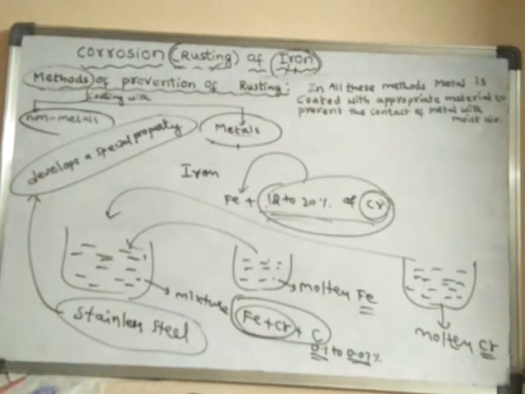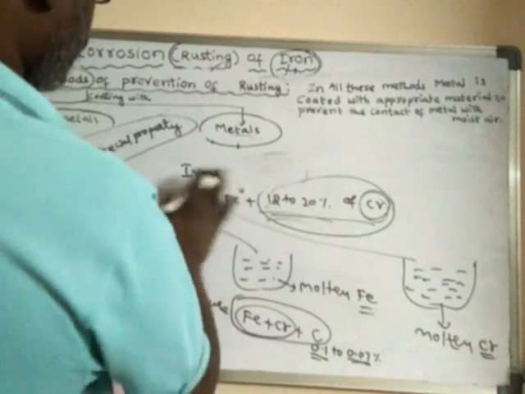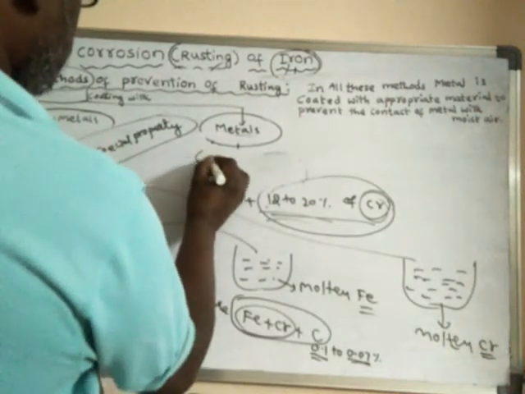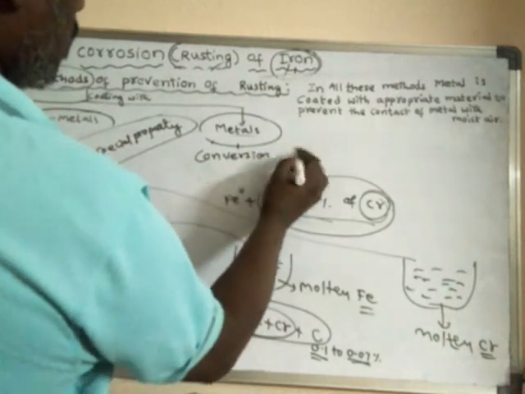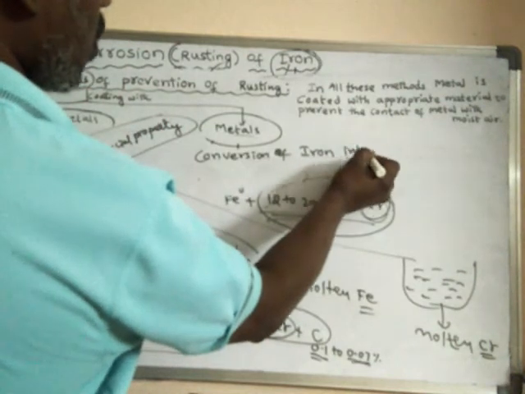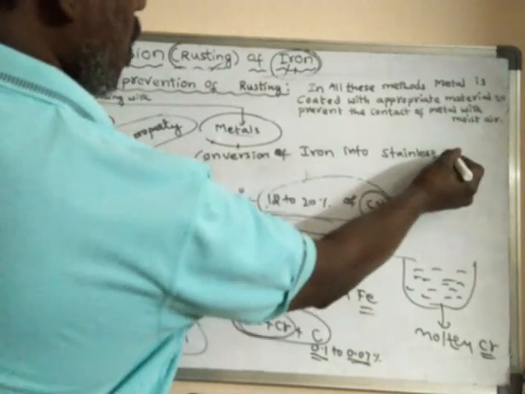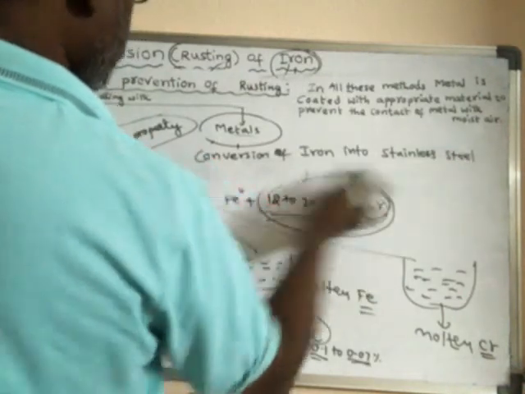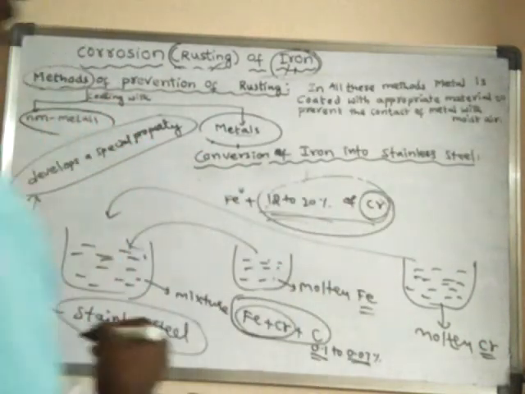What is this method? Converting iron into stainless steel. This method is called conversion of iron into stainless steel.